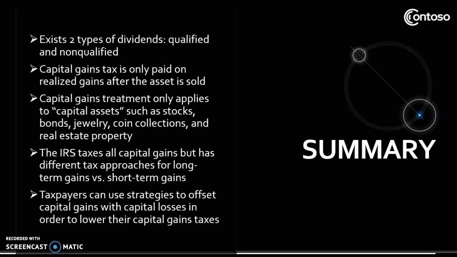Capital gains treatment only applies to a capital asset such as stock, bonds, jewelry, coins, collectibles, and real estate property. The IRS taxes all capital gains, but has different tax approaches to long-term gains and short-term gains. Taxpayers can use strategies to offset capital gains with capital losses in order to lower their capital gains taxes.